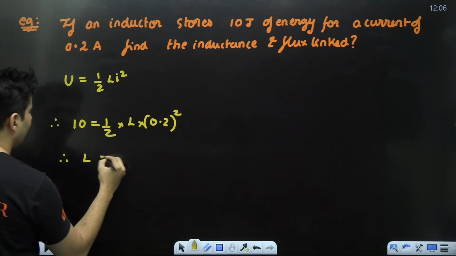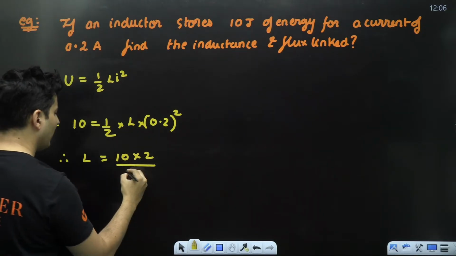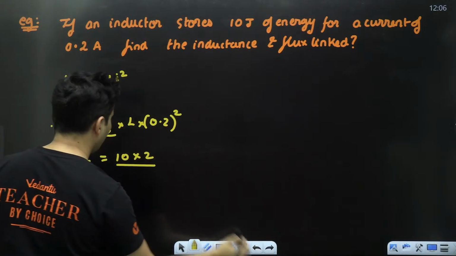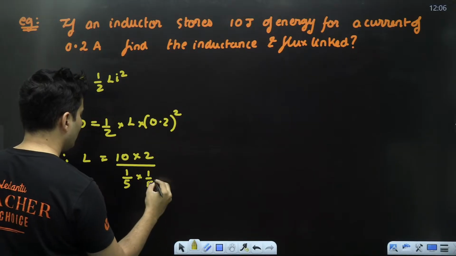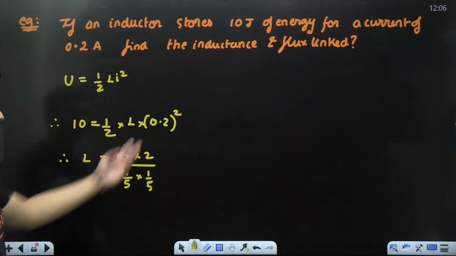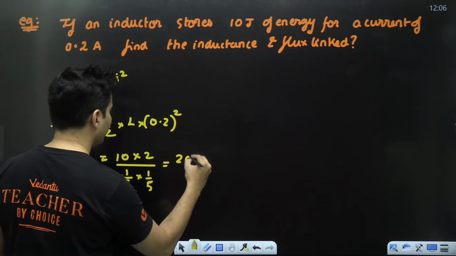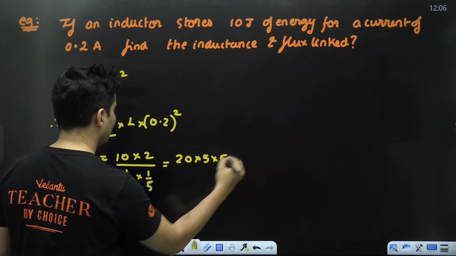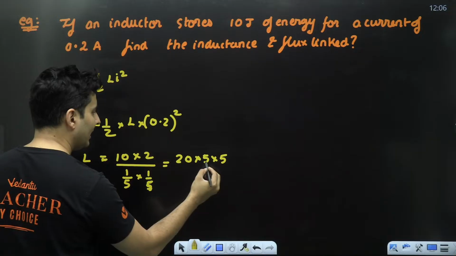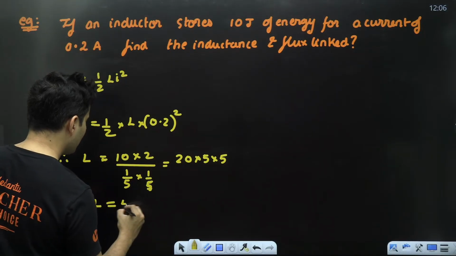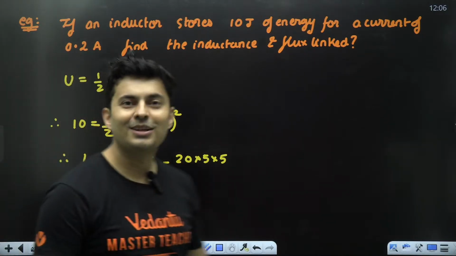So therefore, L will become 10 multiplied by 2 divided by 0.2 square, which is basically 0.2 into 0.2, which is actually 1 by 5 into 1 by 5. Is that right? 0.2 is nothing but 1 by 5. So 0.2 comes below. So 1 by 5 into 1 by 5. 10 2s are 20 into 5 into 5. That's what will happen when it goes on the top. So L will become 20 into 5, 100. Into 5, 500. So it will become 500 Henry. So that's the inductance. Job done.